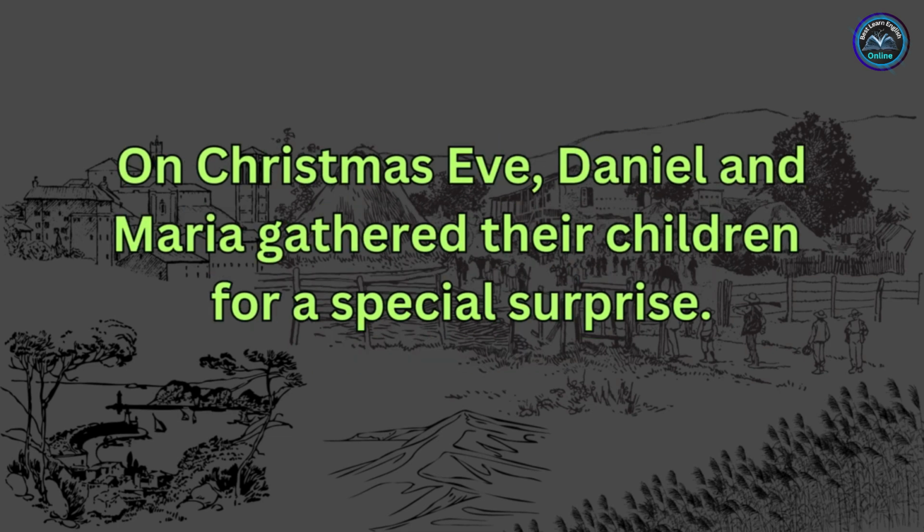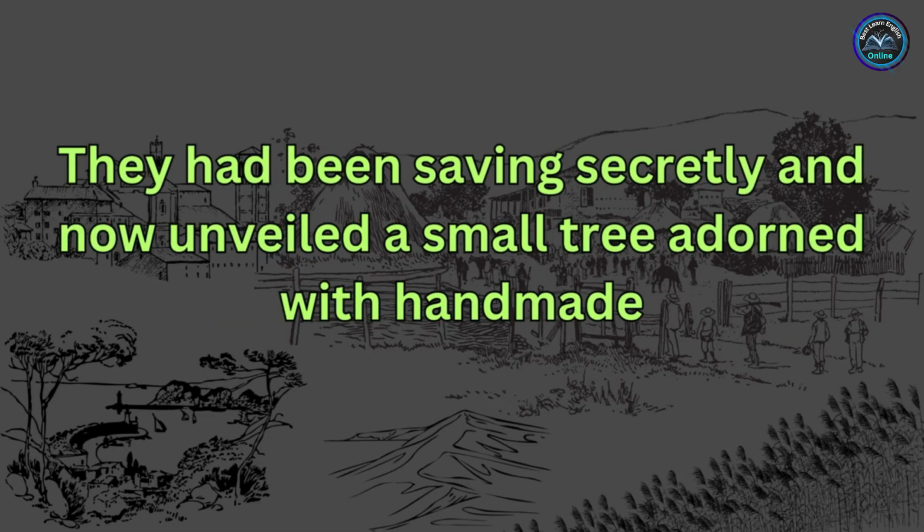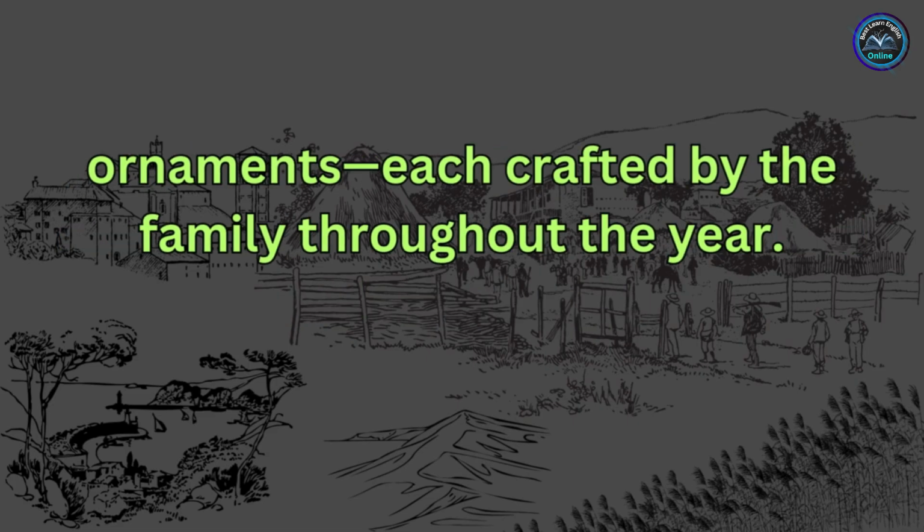On Christmas Eve, Daniel and Maria gathered their children for a special surprise. They had been saving secretly and now unveiled a small tree adorned with handmade ornaments, each crafted by the family throughout the year.